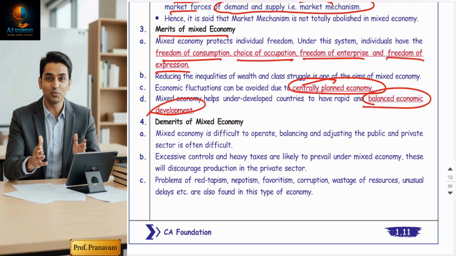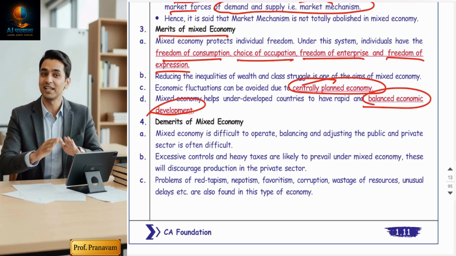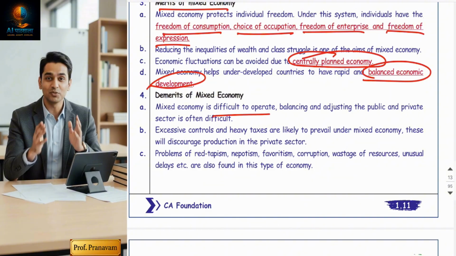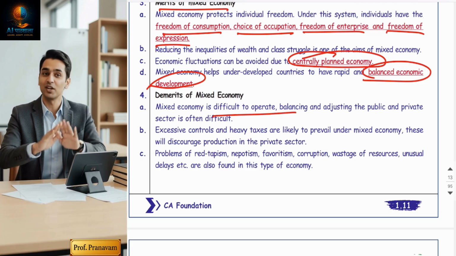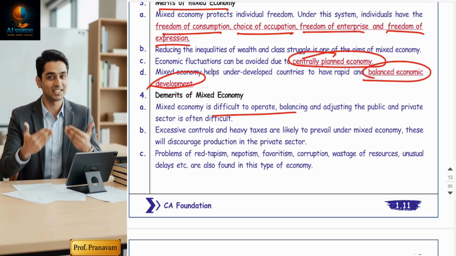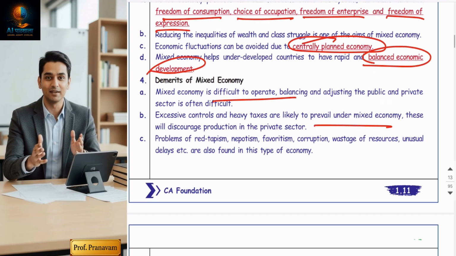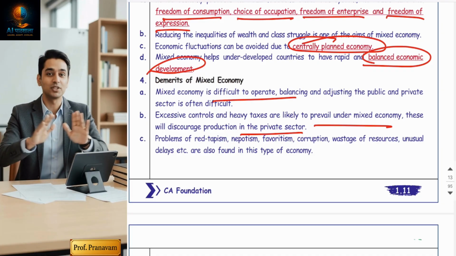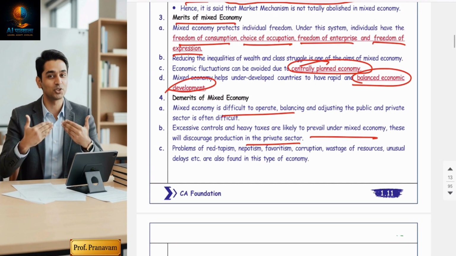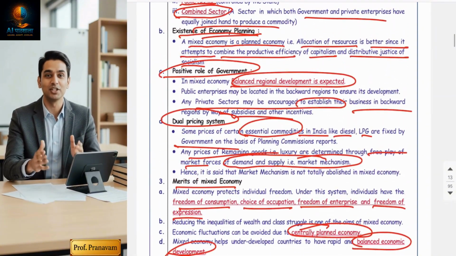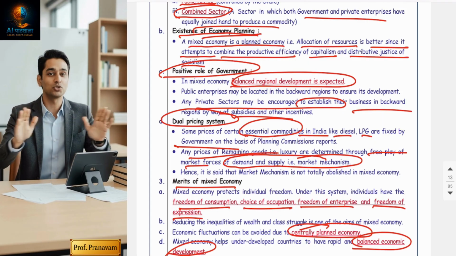So you can see its merits: combine efficiency with equality, balance development and reduce inequality are the best merits. Demerits are also there. Difficult coordination between sectors. The private sector has its own agenda, profit motive, and government has its own agenda. So coordination between private sector and government is very difficult. Corruption and red tapeism will remain, but this is a very milder level of demerits. So guys, hope you understood the types of economy, how each country solves its own problems.